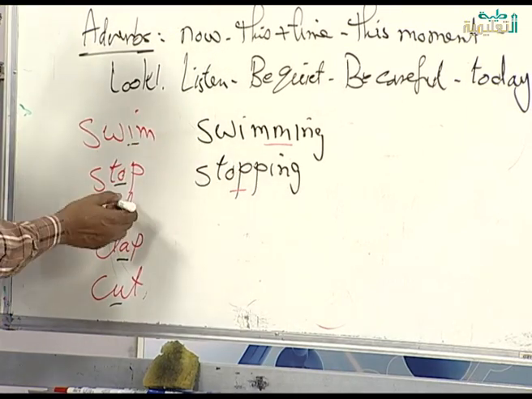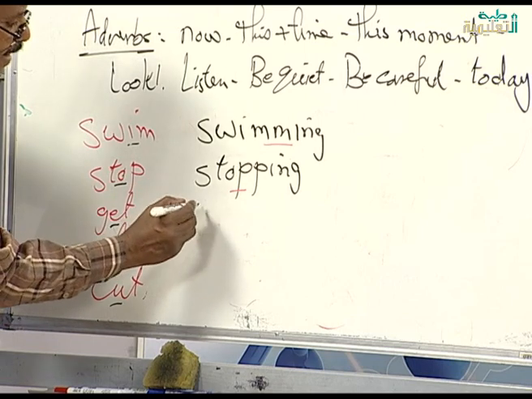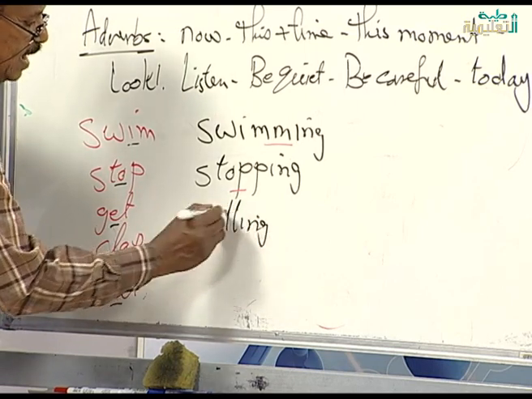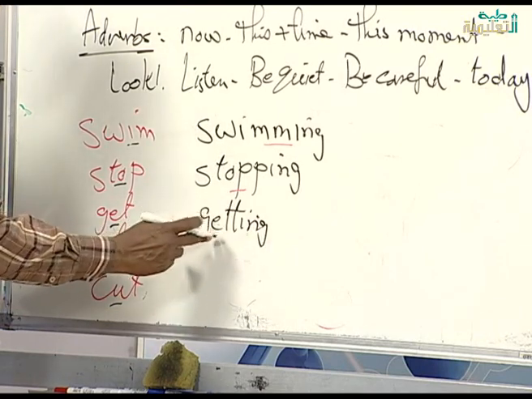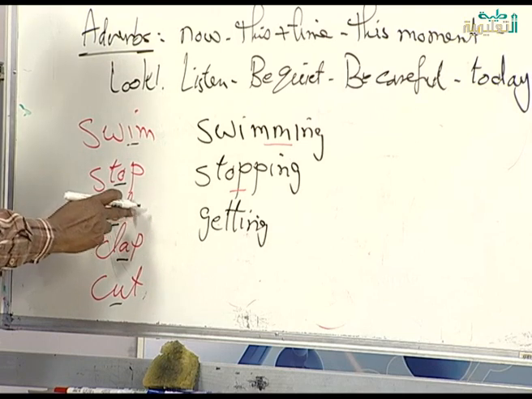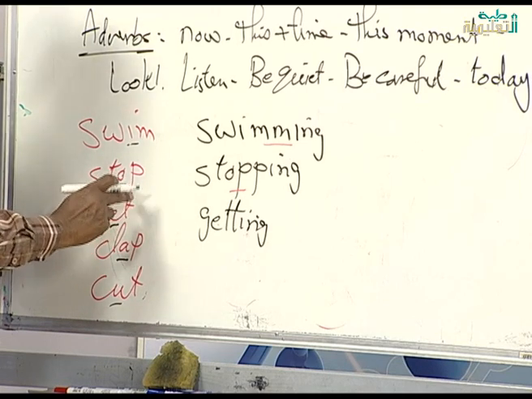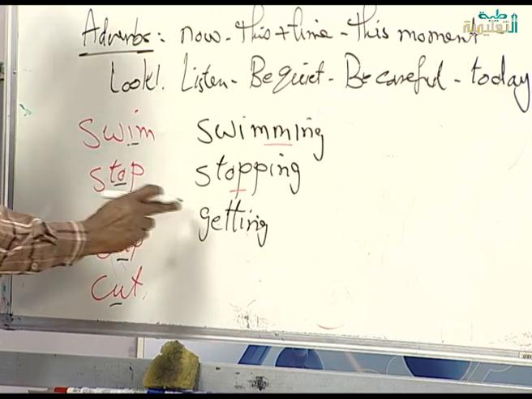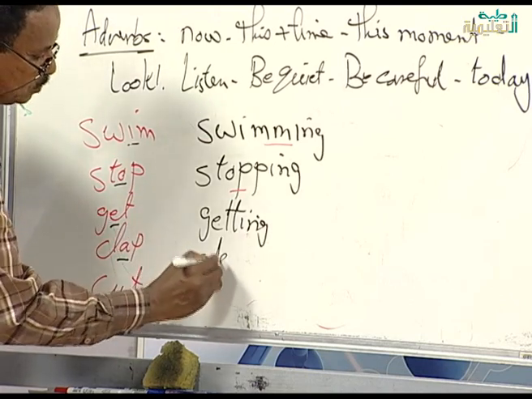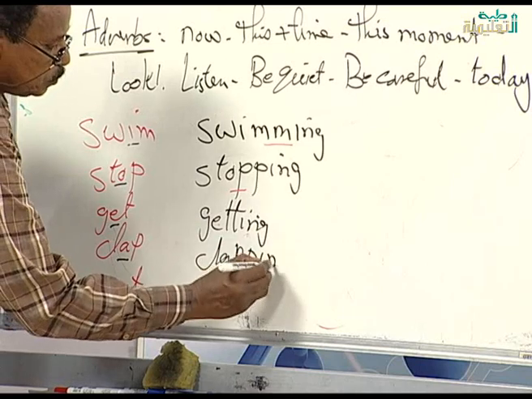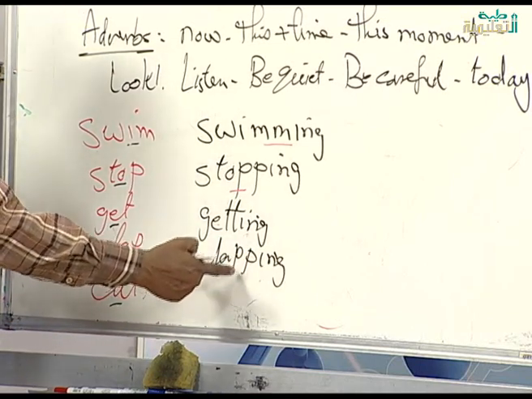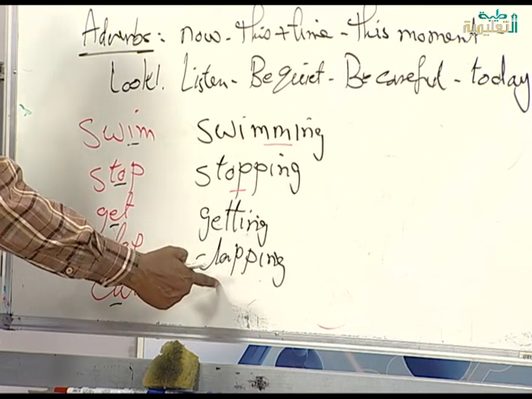Look here also, get. I write getting like this: double T and then add ing. Why? Because before the last letter is E. E is a vowel letter. So I will double the last letter because I add ing to it. Clap, there is A. We say clapping like this. Why? Because before the letter P there is A, and A is the vowel letter.